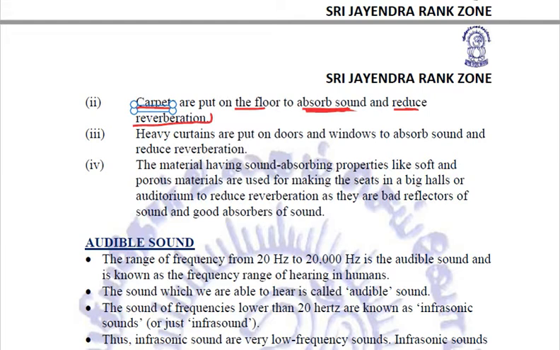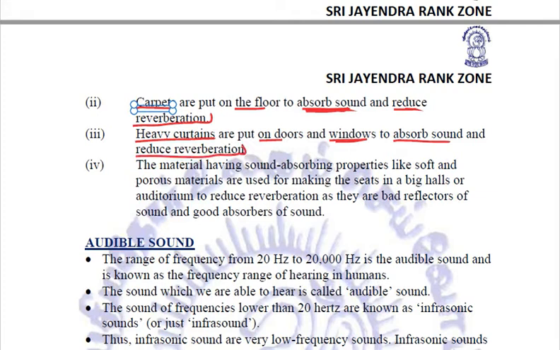Another way is to put heavy curtains on the doors and windows, which also absorb sound and thus reduce reverberation.